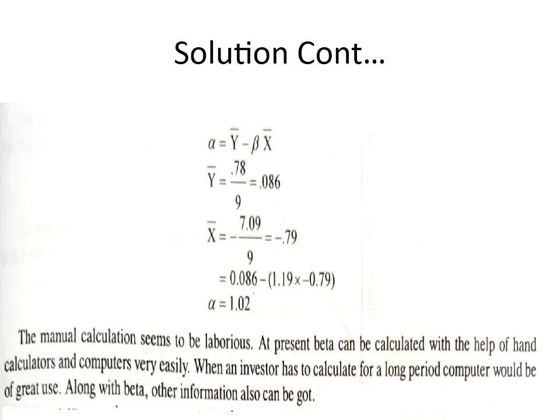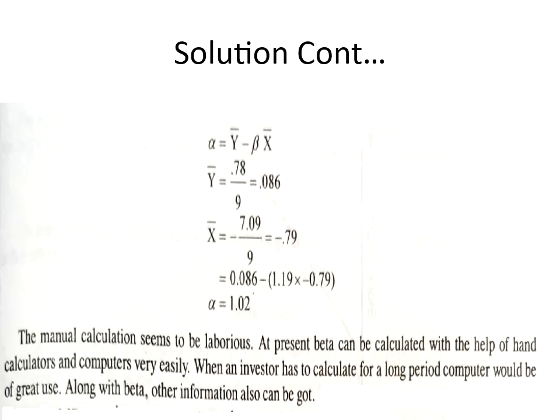See here in the problem, beta describes the relationship between the stock's return and the index return. In the above problem, whatever we have solved now, beta indicates that a 1% change in NSE index return would cause a 1.19% change in the stock return, that is, Bajaj Auto stock return. So that is what we have to understand here.